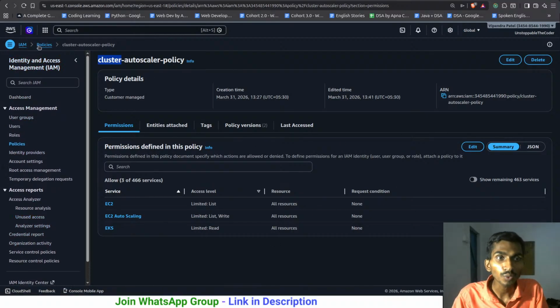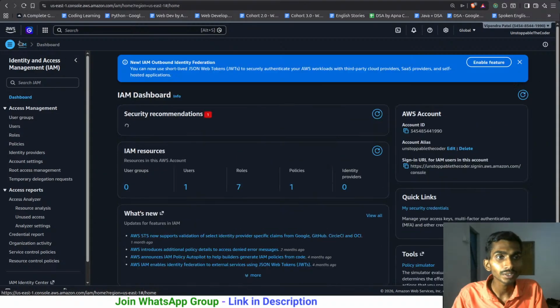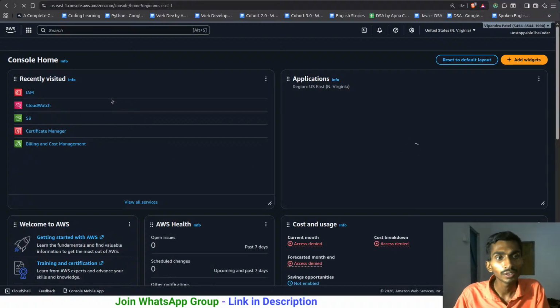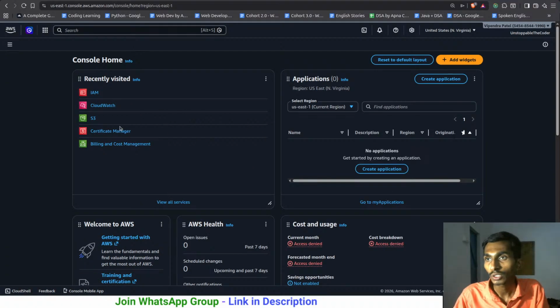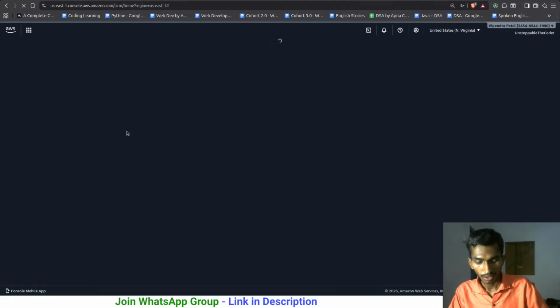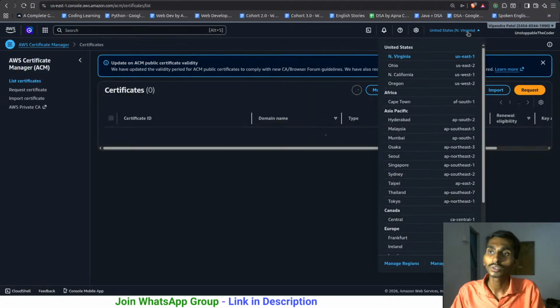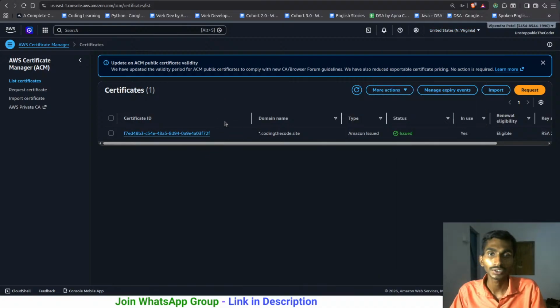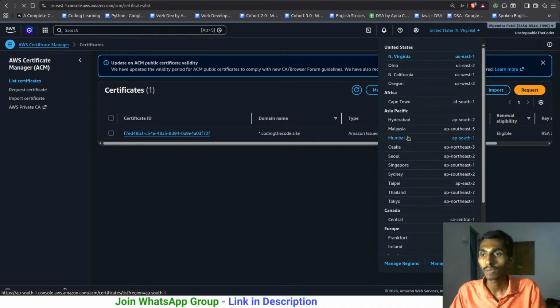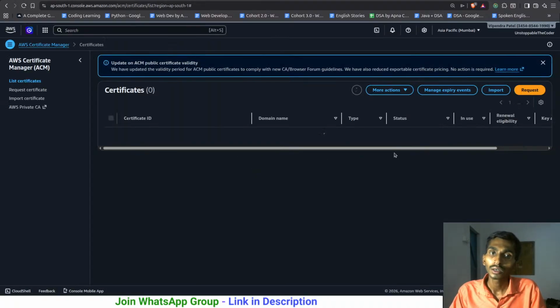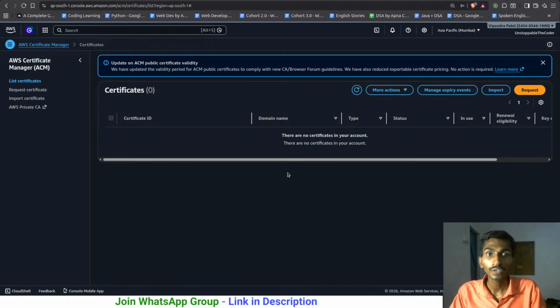And what else? I just wanted to quickly go through some of the things on AWS that you should be aware of. Apart from this, certificates are easy to create. You can create the certificates on AWS as well. And those certificates should be from N. Virginia, because the main center of AWS is in the United States. If you select Mumbai, that particular certificate will not be applied.